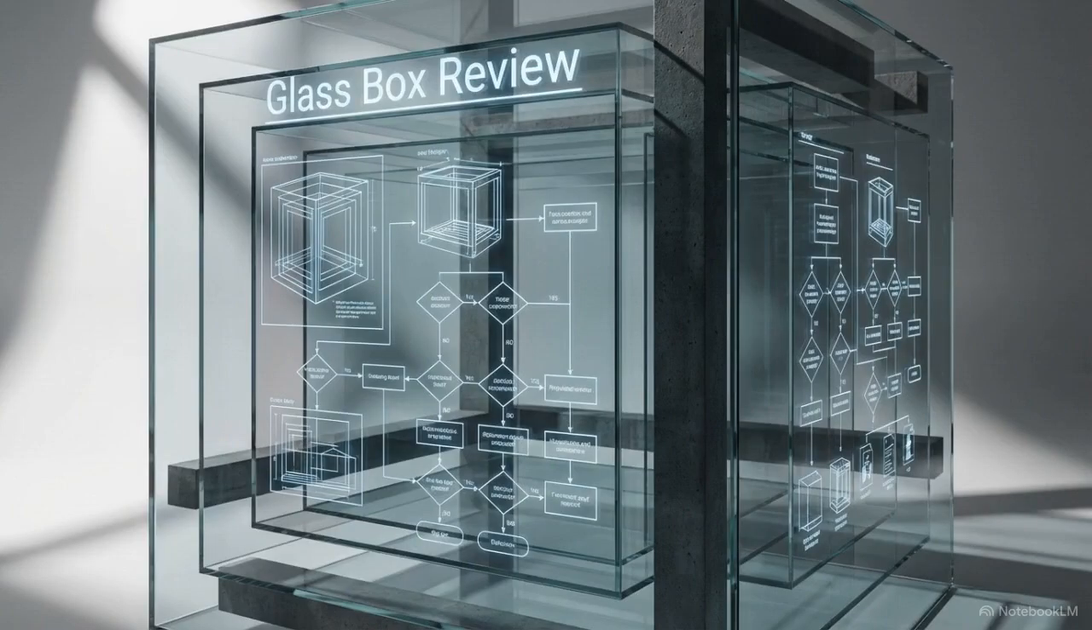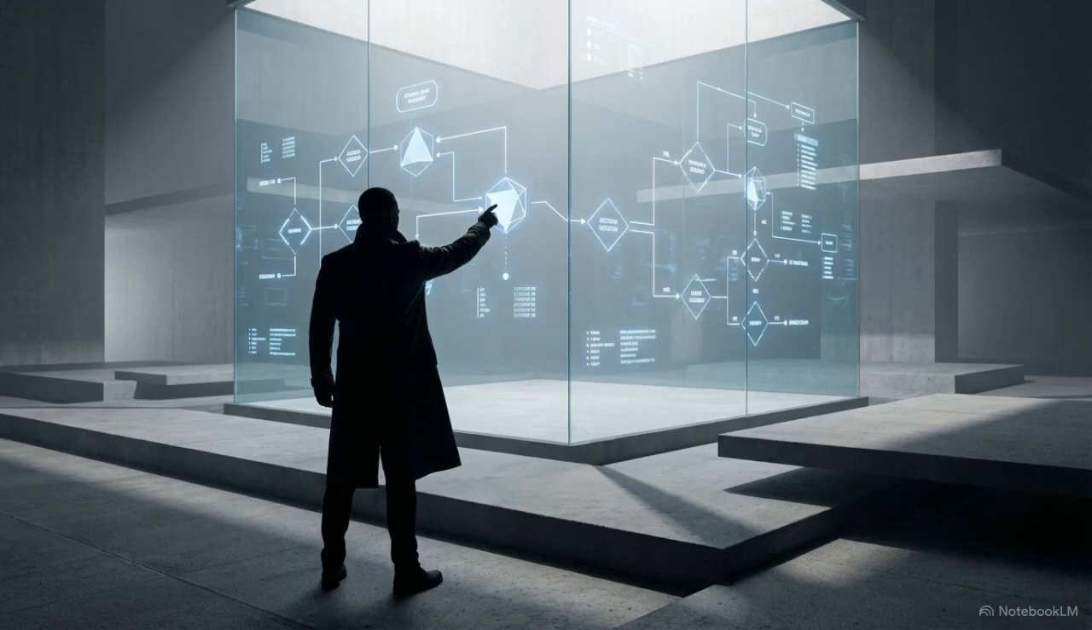To ensure transparency in this process, Google introduced the glass box framework. This gives practitioners visibility into the AI's reasoning, addressing the historical lack of algorithmic clarity.